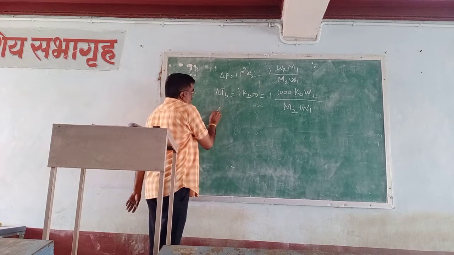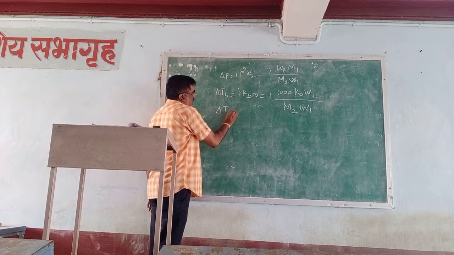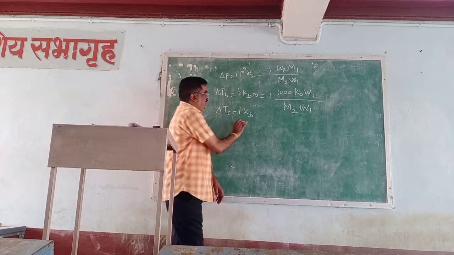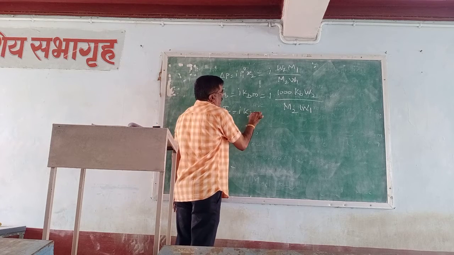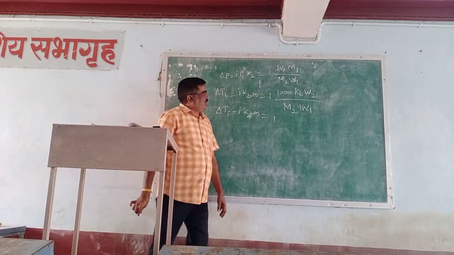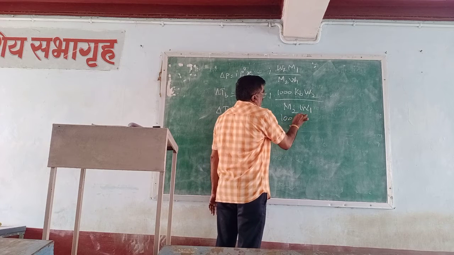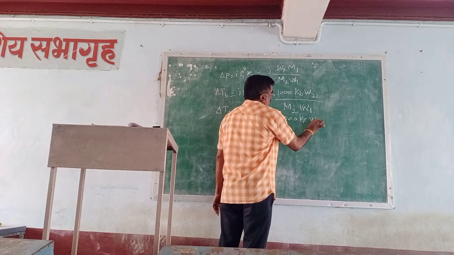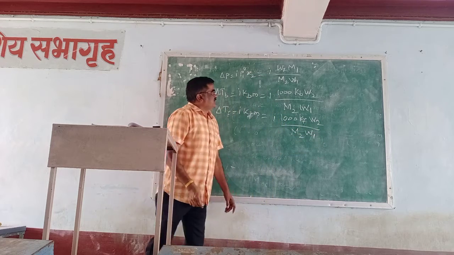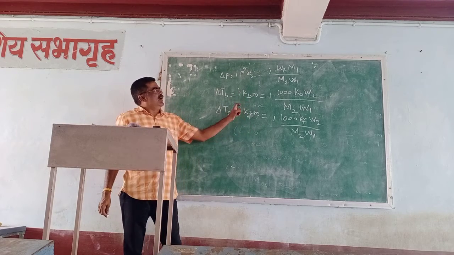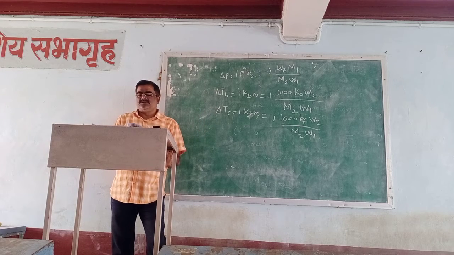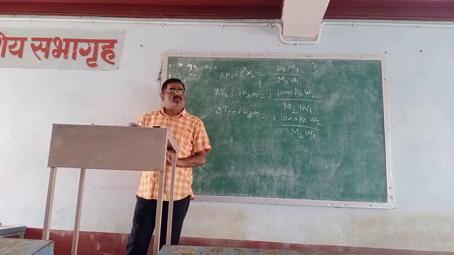Similarly, depression of freezing point delta Tf is equal to i Kf m, which is i 1000 Kf W2 divided by M2 W1. These are the modifications of the expressions of the colligative properties for the non-electrolyte solutions to make them applicable.